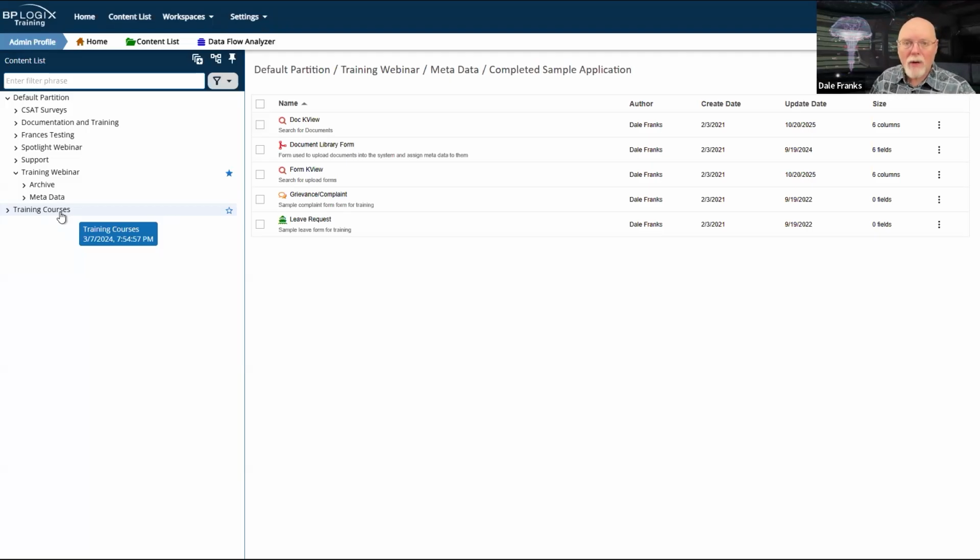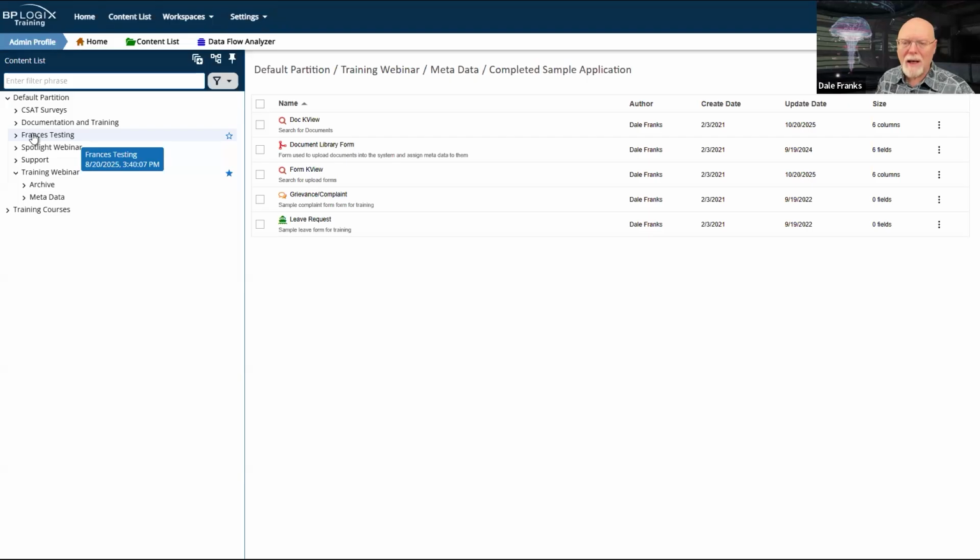So I can create relationships between objects that, as far as the folder structure goes, appear entirely unrelated, but I can relate them all, no matter where they exist inside the partition, by using metadata.